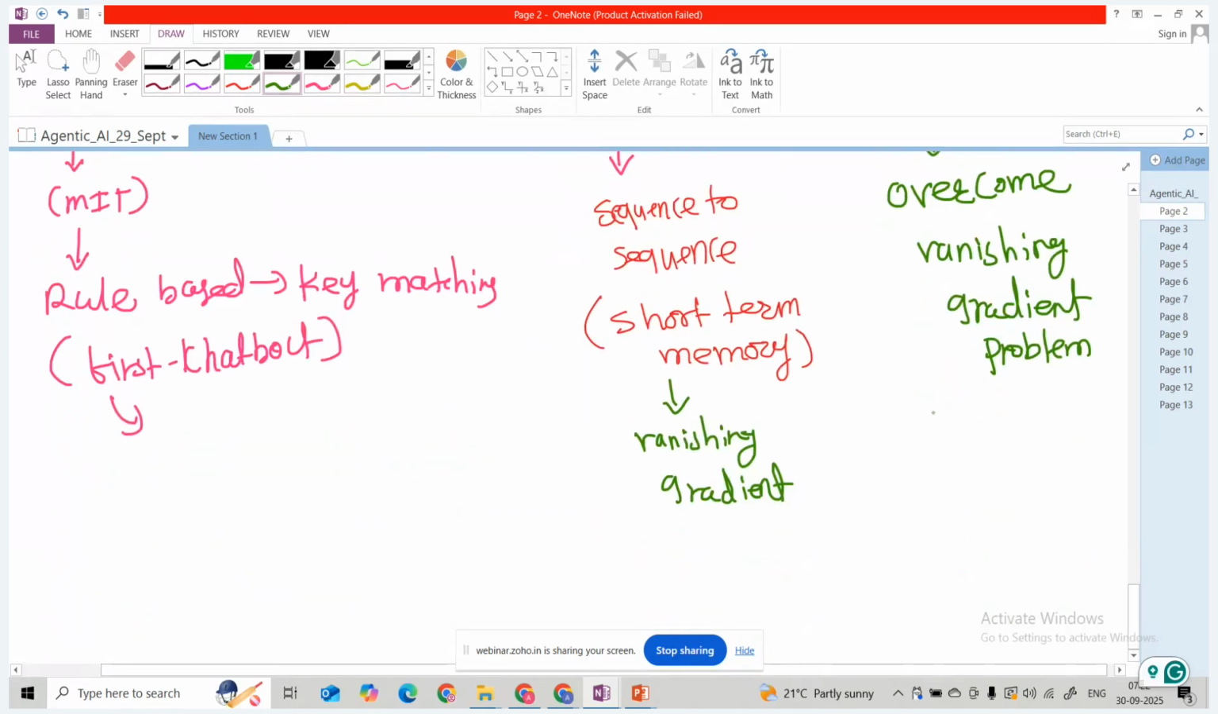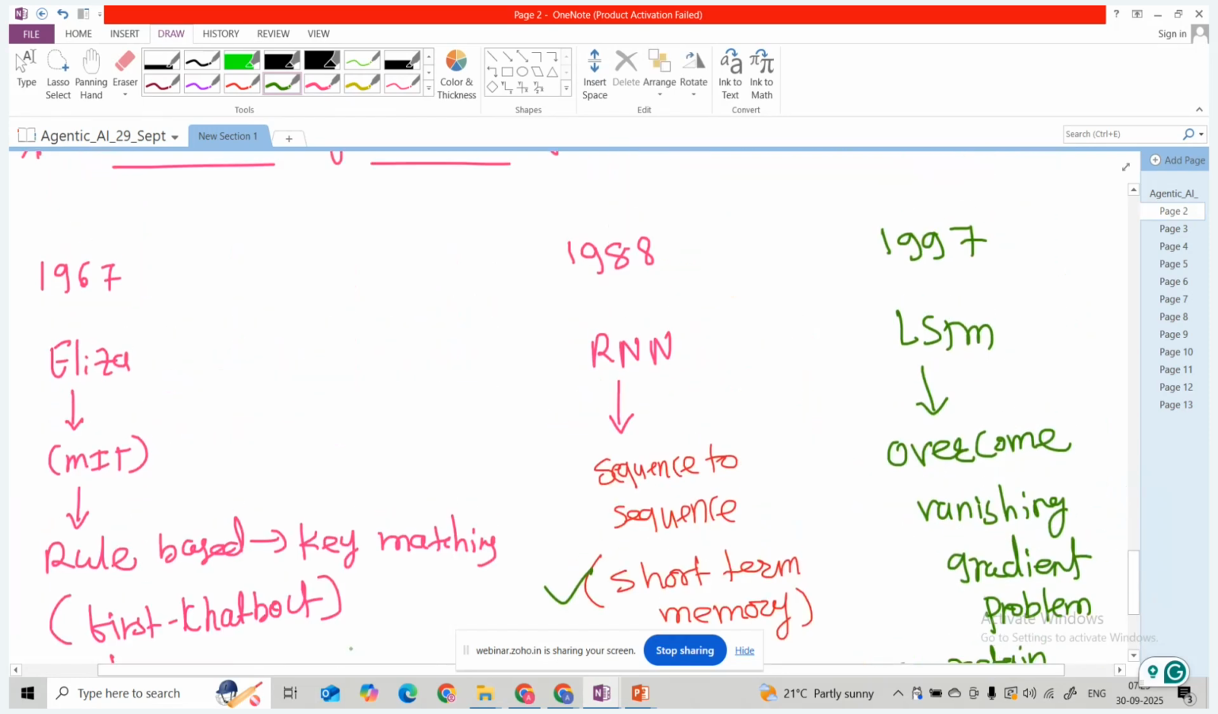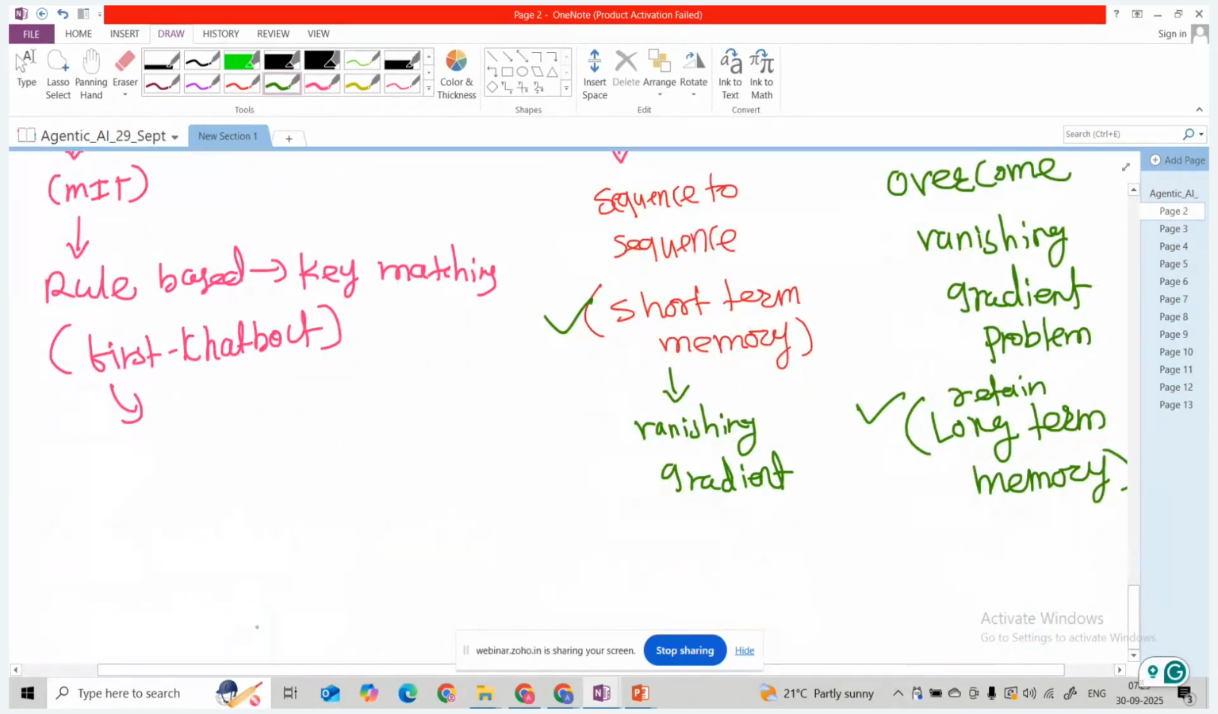Then it will hold the long term memory. Here in the earlier model it is short term memory, but here it is able to capture and retain the long term memory.